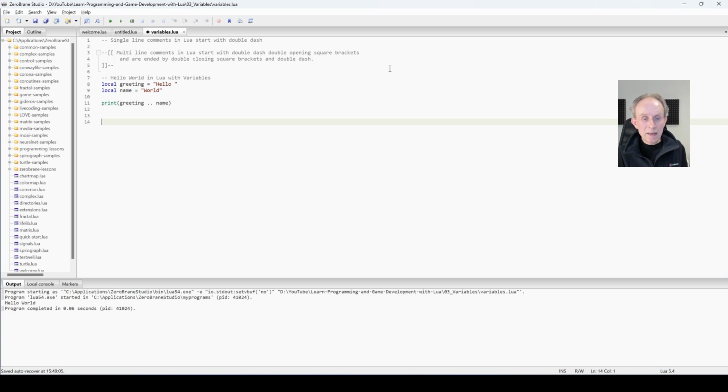Now at this point I'm going to introduce the type function because it's particularly useful here. I haven't introduced functions yet, that's a topic for another video, but we have been using them because we've been using print, and now we're going to use a new one called type. What type does is it tells you the type of the value that the variable refers to. So I think this is best done by demonstration, so I'm going to write some more code to demonstrate it.